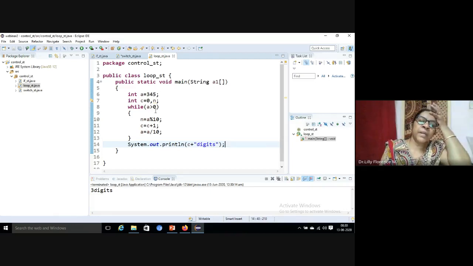So in the for statement, all the statements we have defined in a single line. But in the while statement, the initialization will be in one place, and condition checking and increment or decrement will be in other places. Here this is not like a for statement.